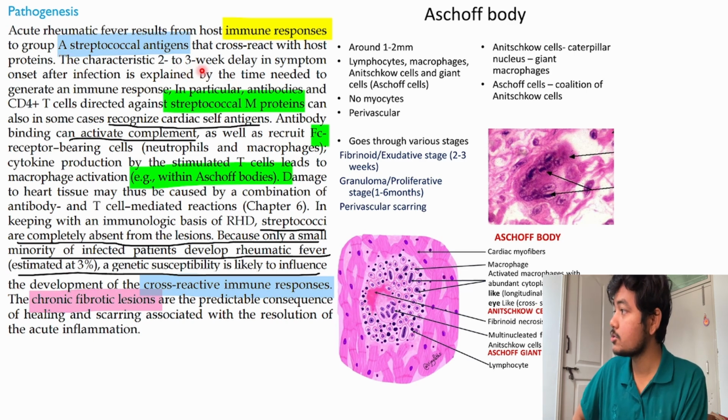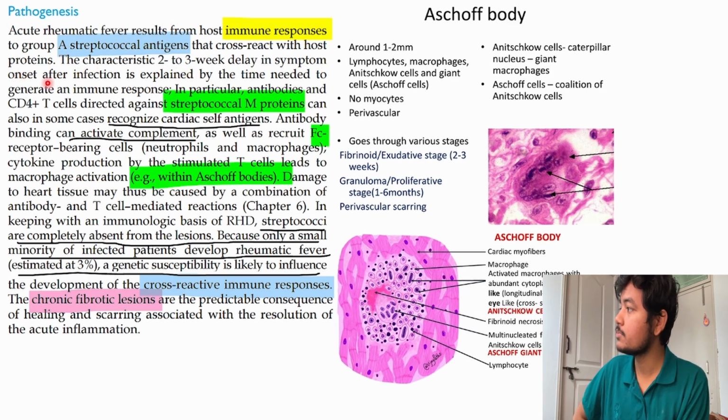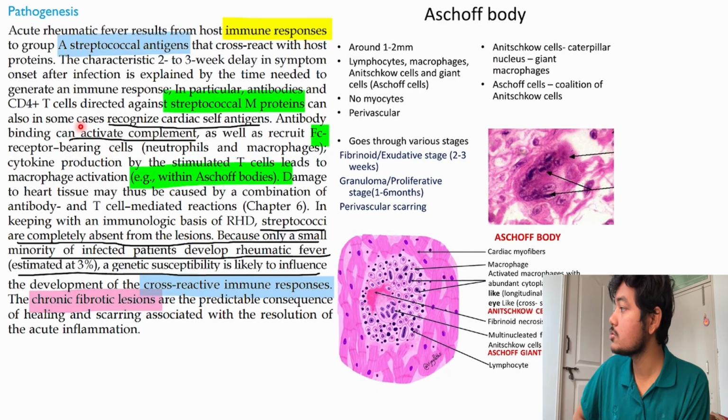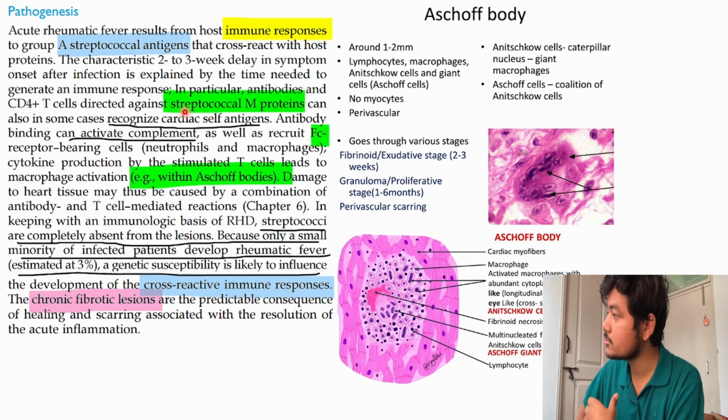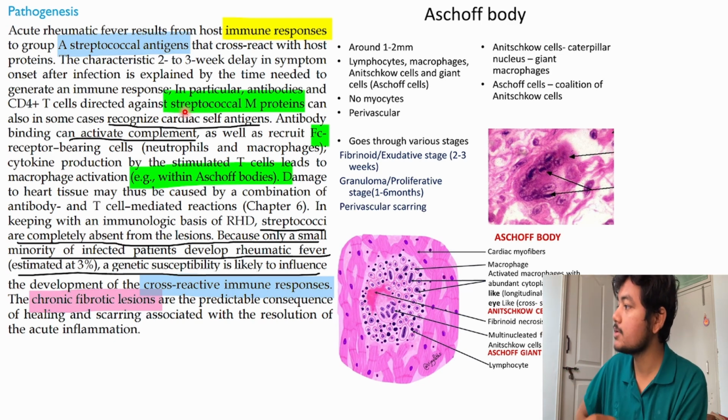The characteristic 2 to 3 weeks delay in the symptom onset after infection is explained by the time needed to generate an immune response, in particular antibodies and CD4 cells directed against streptococcal M protein, which can also in some cases recognize cardiac self antigen. So this similar protein is present in the heart, so they recognize them as a foreign body or something.